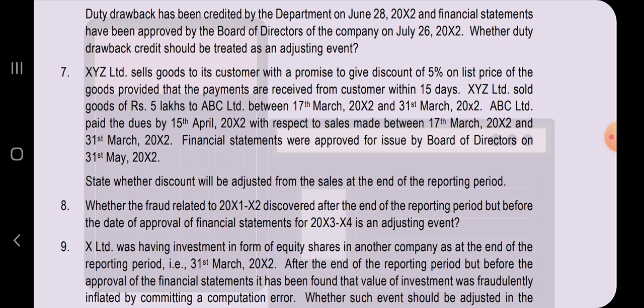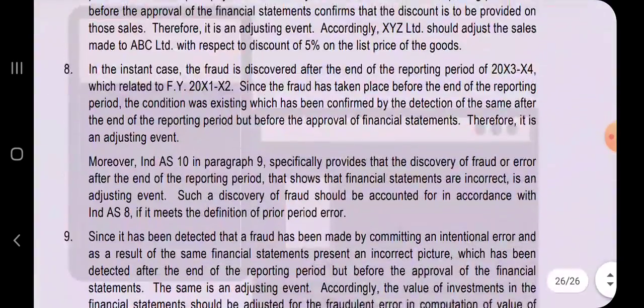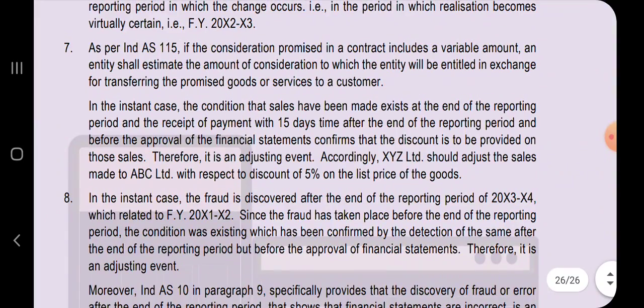Come, let's go through this solution. Question number 7. As per Ind AS 115, if a consideration promised in a contract includes a variable amount, an entity shall estimate the amount of consideration to which the entity will be entitled in exchange for transferring the promised goods or services to the customer.